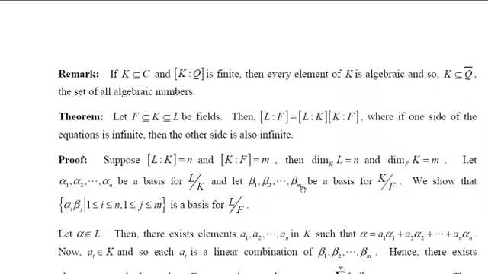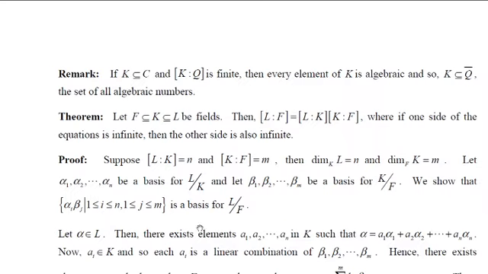Then we have to show that the vector space L over F is spanned by mn elements, that is alpha i into beta j, where i runs from 1 to n and j runs from 1 to m. We'll show that this set is a basis of the vector space L over F, or the field extension L of F.